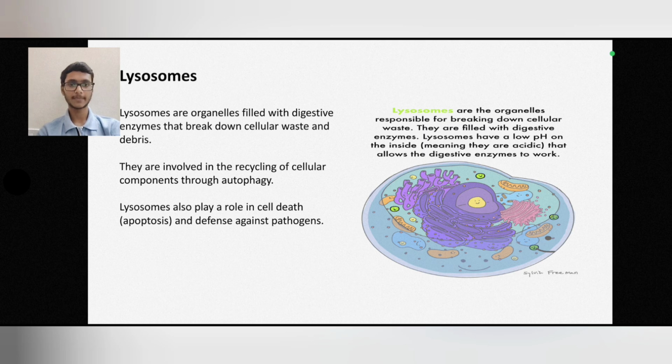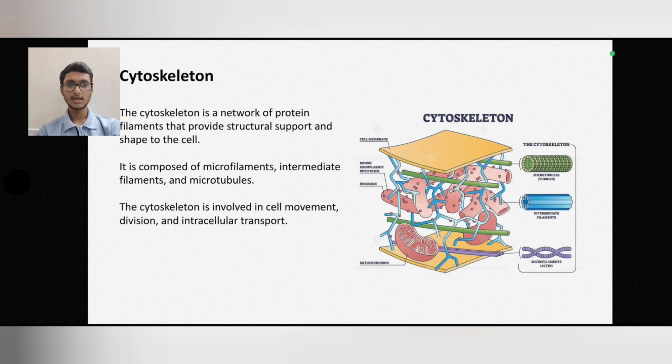Cytoskeleton. The cytoskeleton is a network of protein filaments that provide structural support and shape to the cell. It is composed of microfilaments, intermediate filaments, and microtubules. The cytoskeleton is involved in cell movement, division, and intracellular transport.